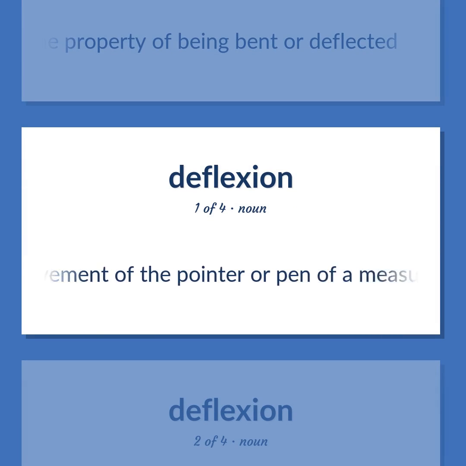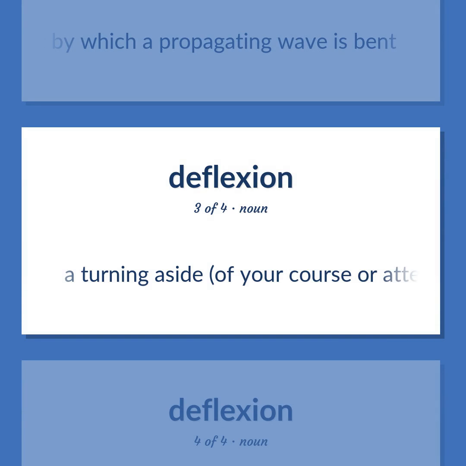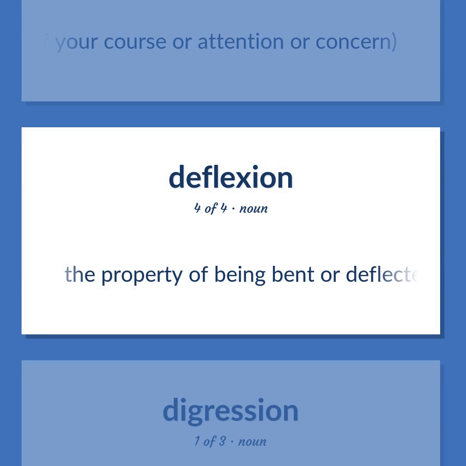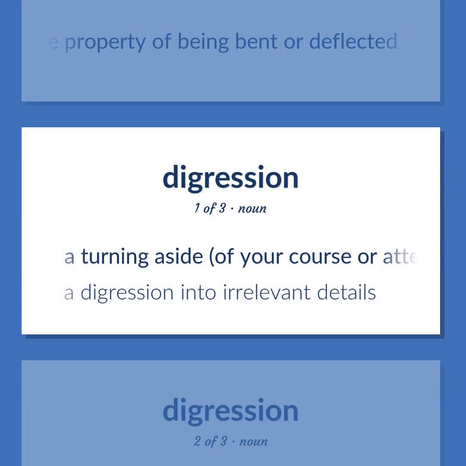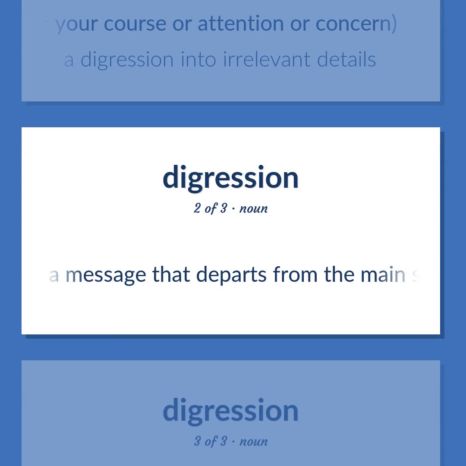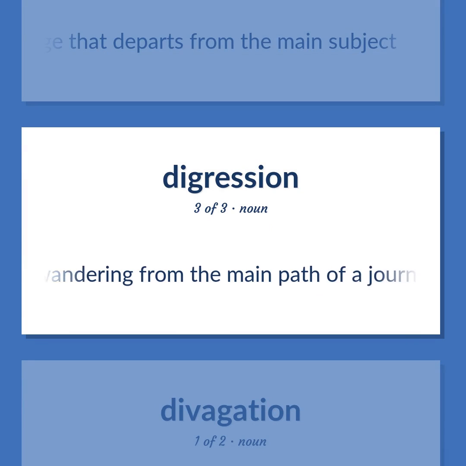The movement of the pointer or pen of a measuring instrument from its zero position. The amount by which a propagating wave is bent. A turning aside of your course or attention or concern. The property of being bent or deflected. A turning aside of your course or attention or concern. A digression into irrelevant details. A message that departs from the main subject. Wandering from the main path of a journey.